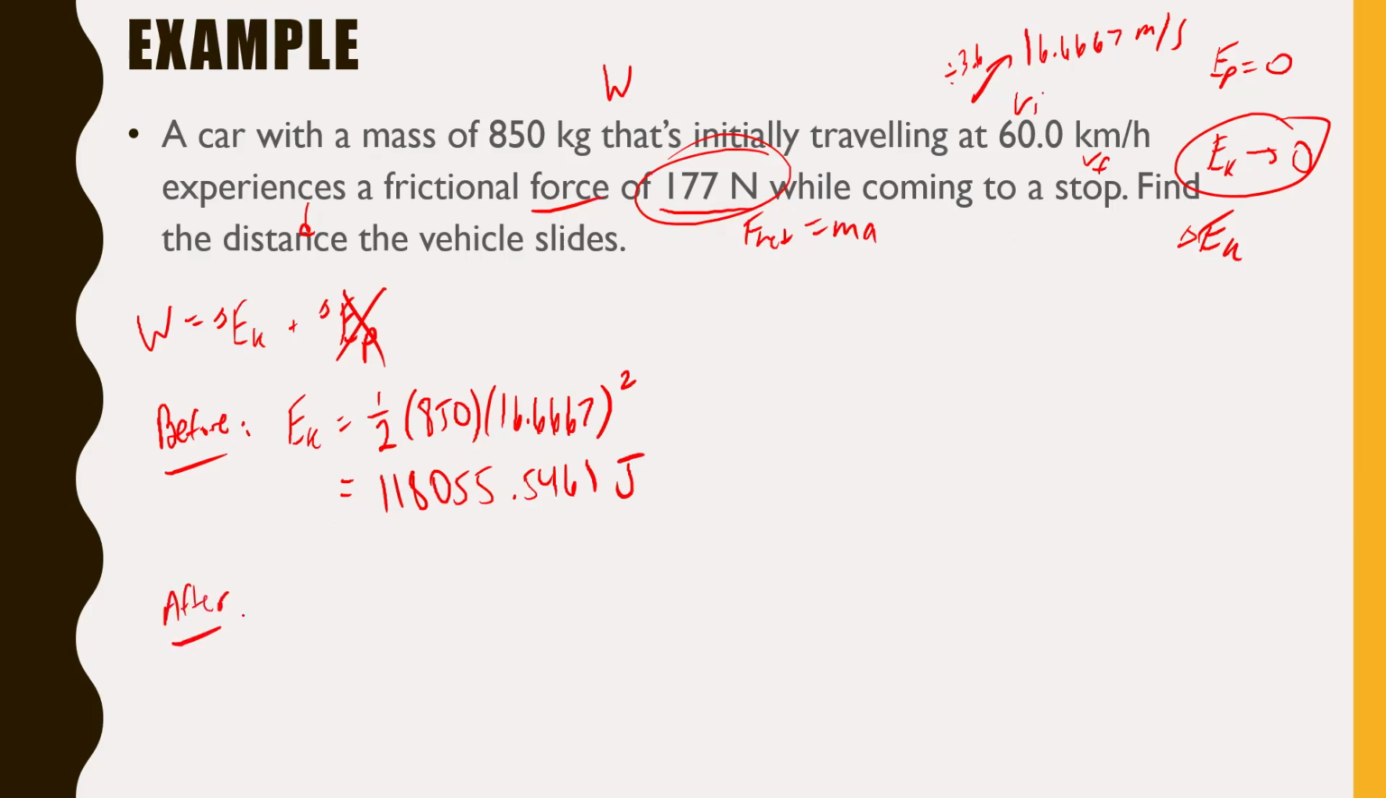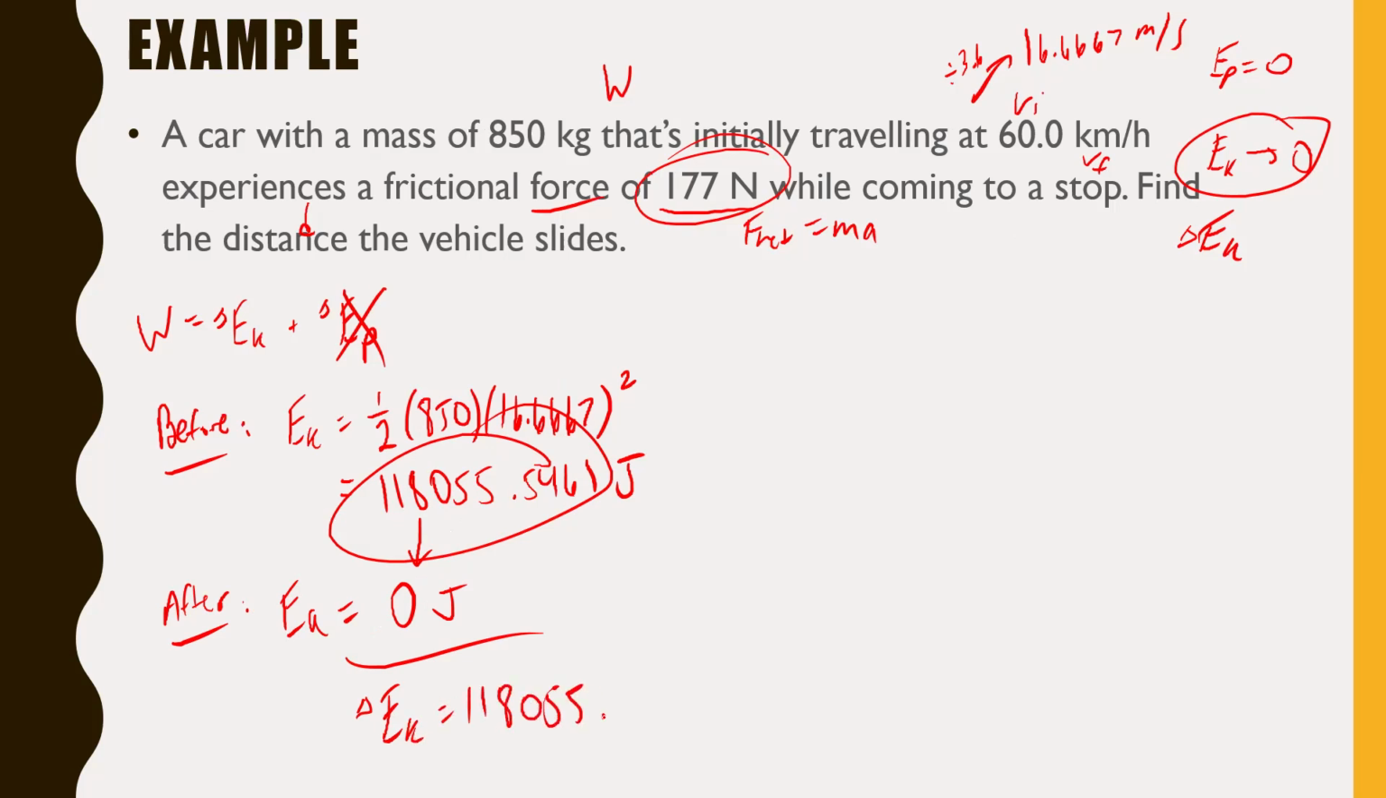After we slammed on the brakes and came to a stop, well, hopefully you can see your velocity would be 0. So afterwards, your EK is just 0. And it's 0 joules, of course, right? So what's our change? How much did we change by? Well, we just went down by this number. Really, you can find a change just by subtracting these two numbers, but anything minus 0 is still the number you started with. So our change in kinetic energy is 118,055.5461. Since that's our change in kinetic energy, and since we had no change in potential energy, this is also equal to our work. Our work is just that many joules.